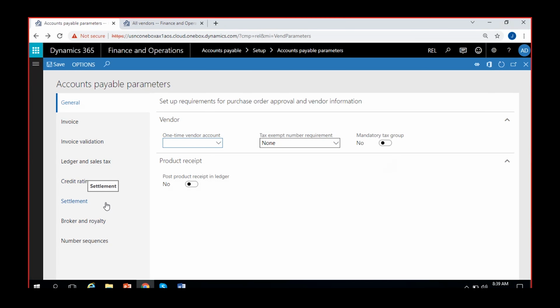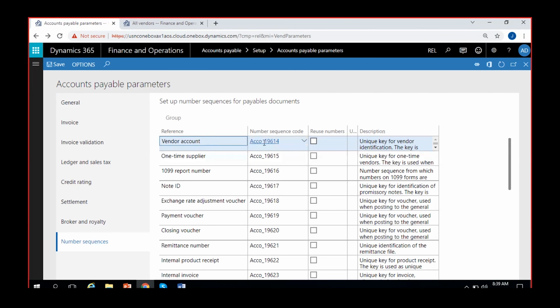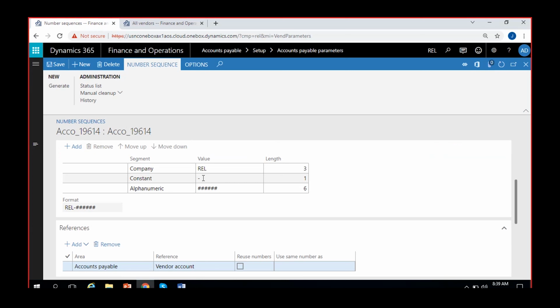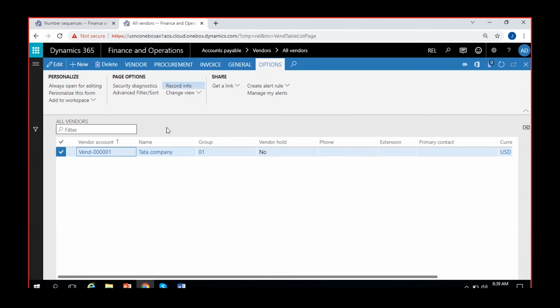So if I go back to the accounts payable parameters under the number sequences, I have here vendor account. This number sequence will guide you how you can number your vendors. If I open this number sequence, it will be in default format like REL and 60 digits. You can remove the company name from here and give a constant value as vendor. So that's what we have given, vendor. Now you can see this is renamed already as vendor 0000001 Tata company. It is renamed properly.